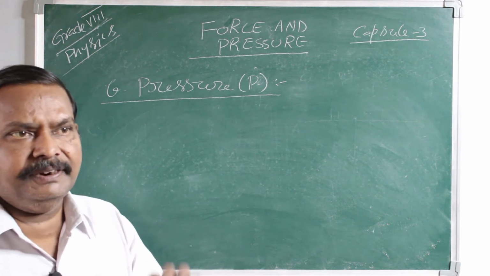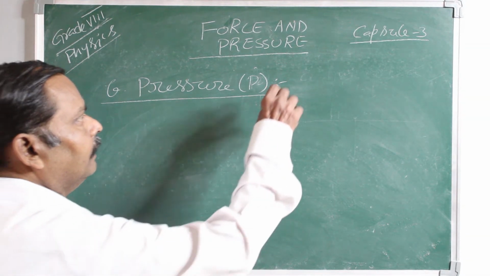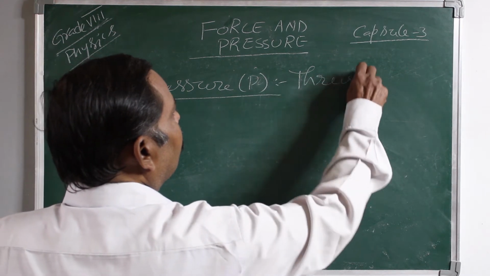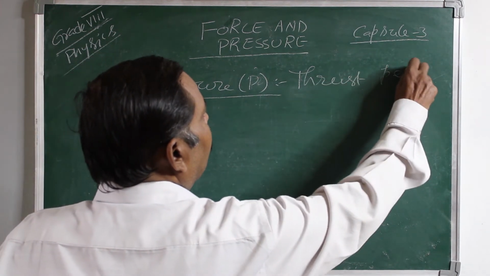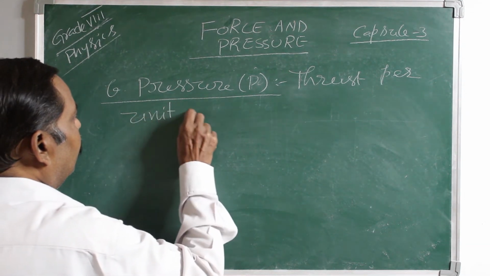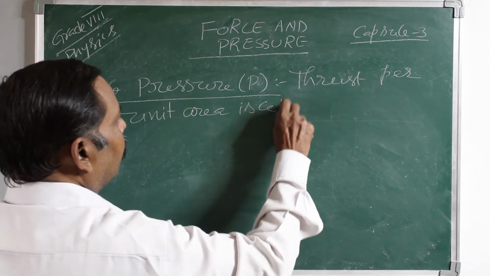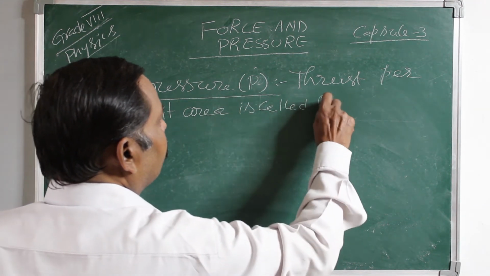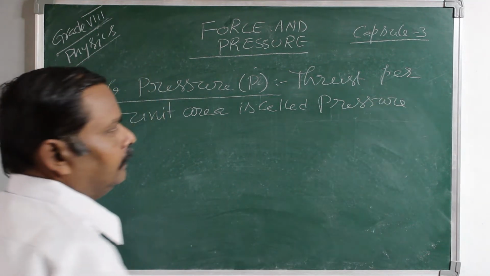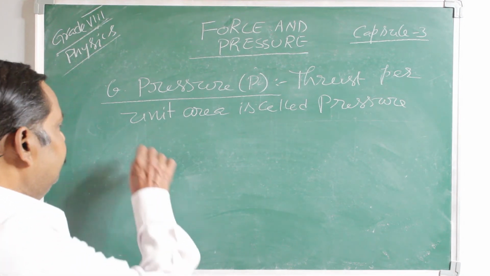The definition of pressure is thrust per unit area. Thrust per unit area is called pressure.